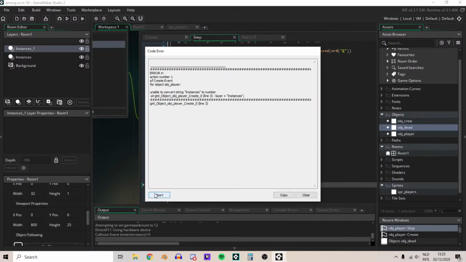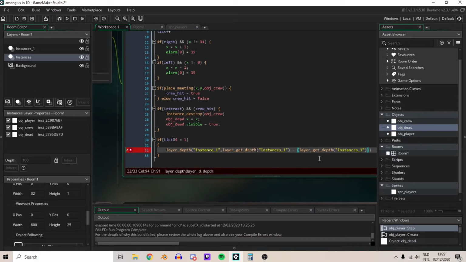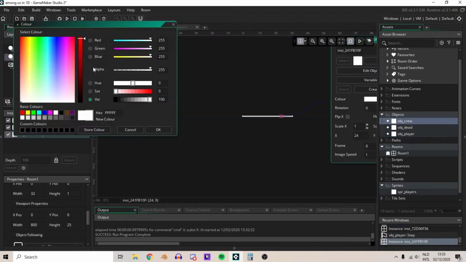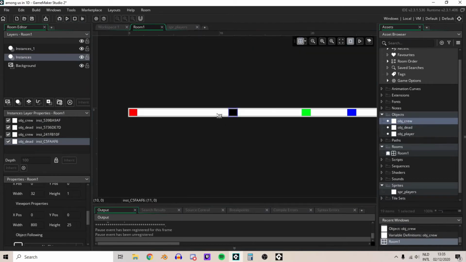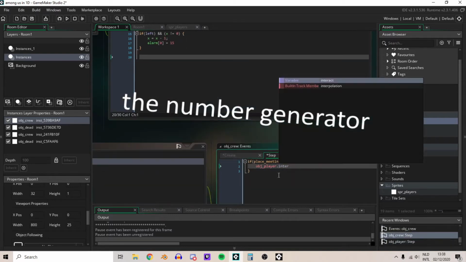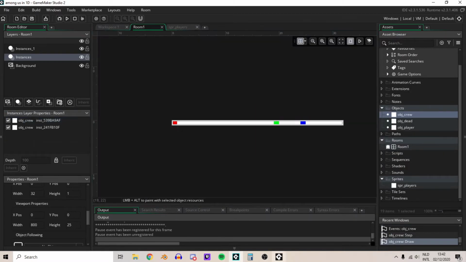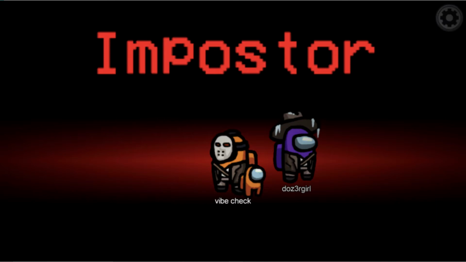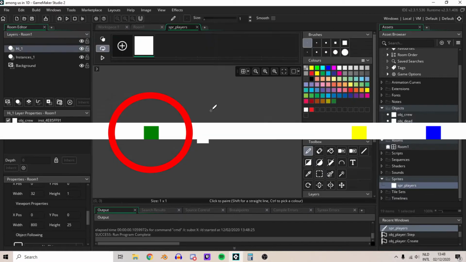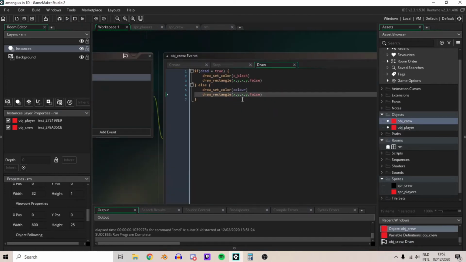I still didn't have a way to indicate if the player was the imposter or not, and I still hadn't implemented whether you are an imposter or not, so yeah. So I made a random number generator, which is just a function in GameMaker, which is really handy, and that chooses a number between 1 and 10 and can also be 1 and 10. And when it's 1, the player is the imposter. And if the player is the imposter, they turn red. And if they are not, they are green. So at this point, I had all the imposter things I wanted to do in.